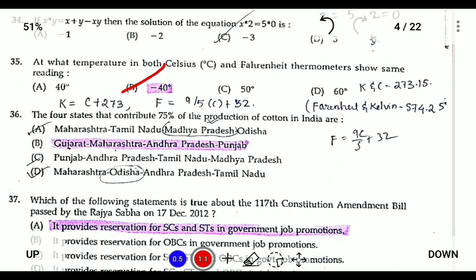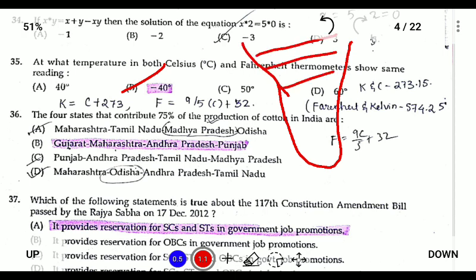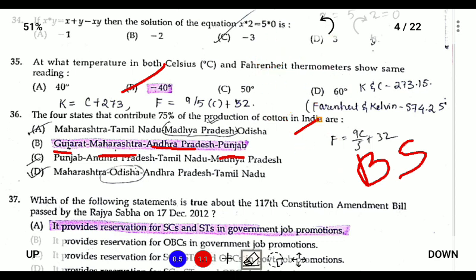The four states which contribute to 75% of the production of cotton are in. So we know that the cotton production of India, if you look at the India map, so most of the southern parts of India are cotton rich because of the availability of black soil. So Gujarat, Maharashtra, Andhra, and Punjab are the cotton growing states of India. Next, so the answer is Gujarat, Maharashtra, Andhra Pradesh, and Punjab.